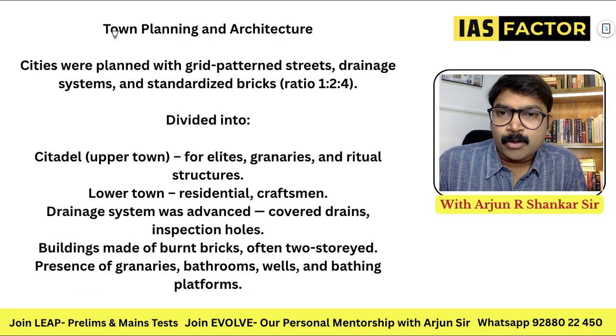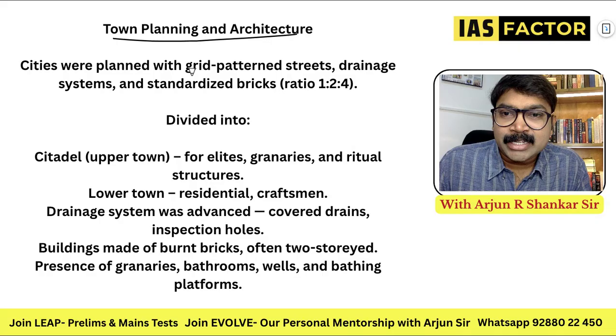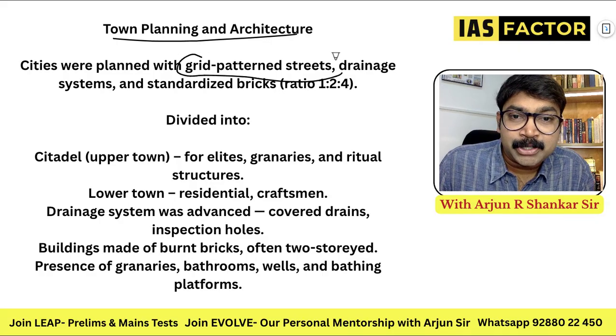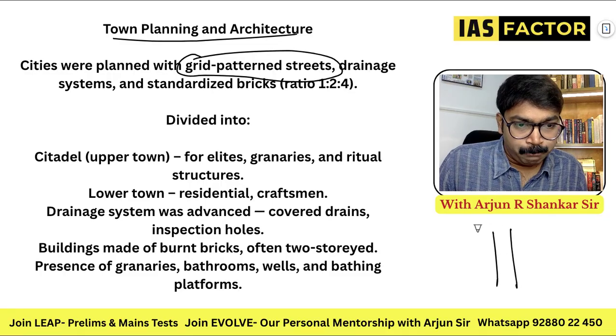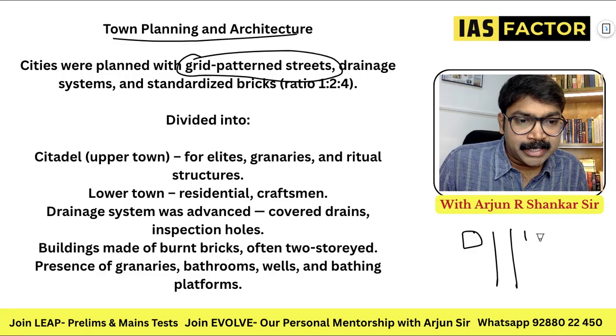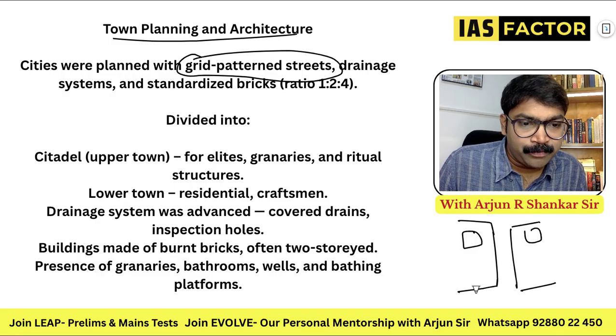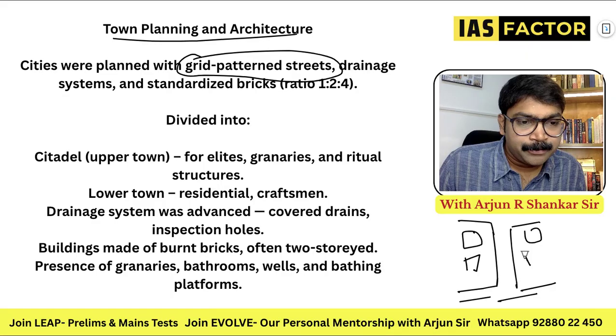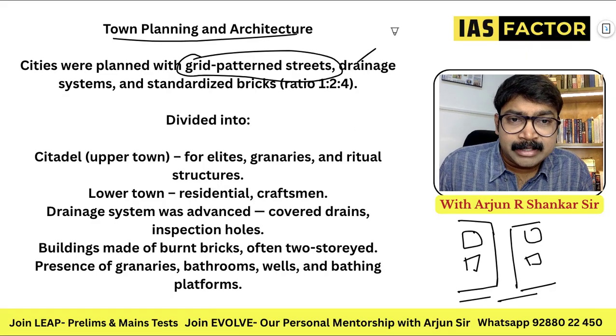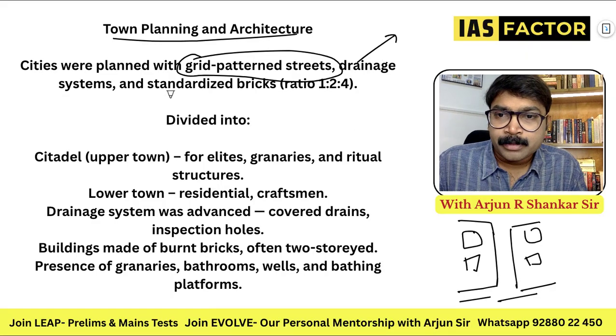So let's know the town planning and architecture. The cities were planned in grid pattern streets. Very, very important. You can see the cities like this. On both sides, you had houses like this, and the streets were divided like this. The streets again went into different streets, and houses were like this. It's a perfect street.